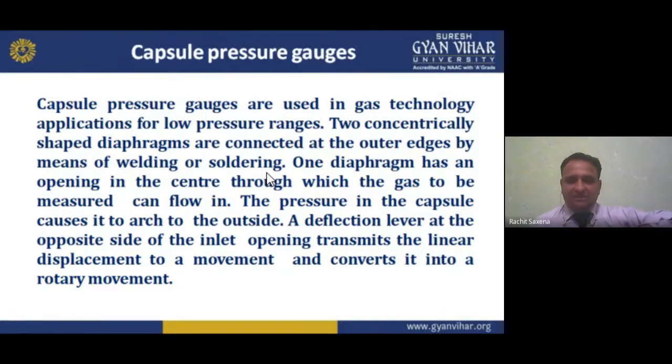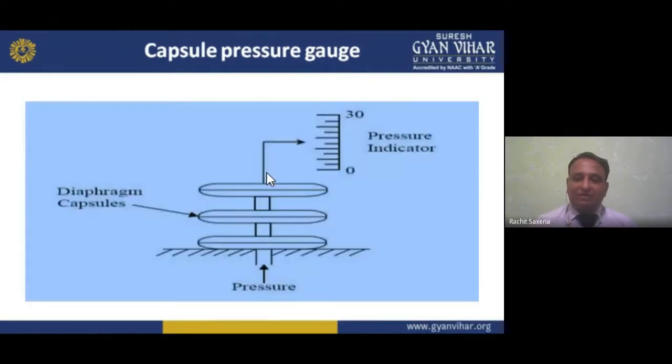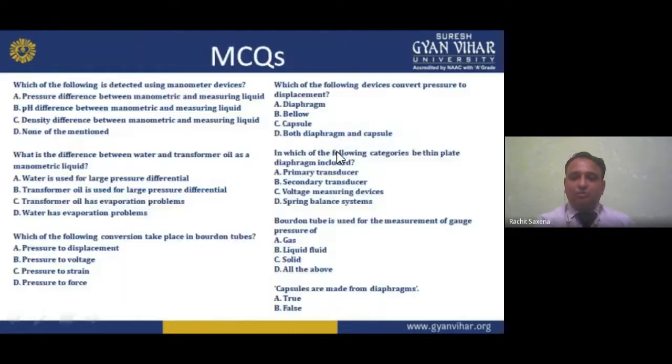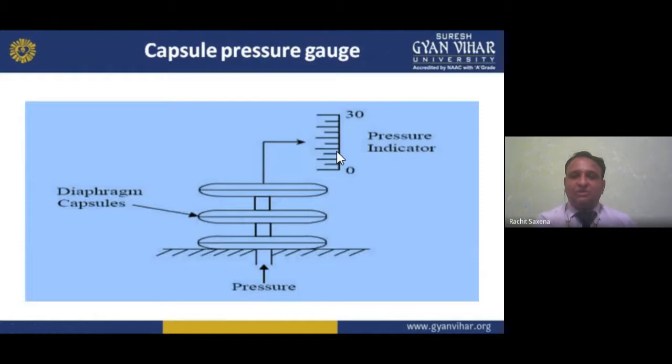This is the pressure in the capsule. Positive pressure arches the wall to the outside. A deflection lever, which we can call a pointer, at the opposite side of the inlet opening transmits the linear displacement to movement and converts it into a rotating movement. So this is the capsule pressure gauge.